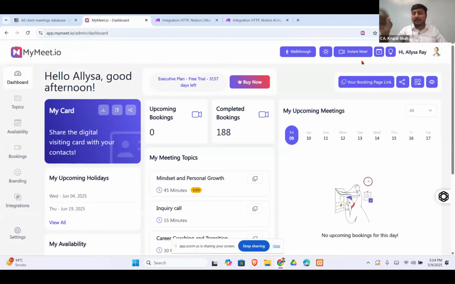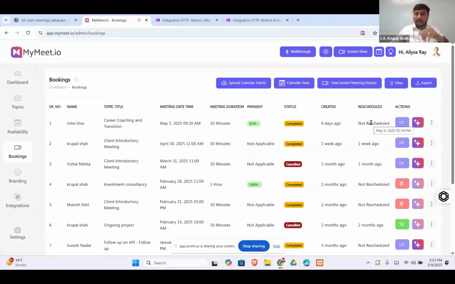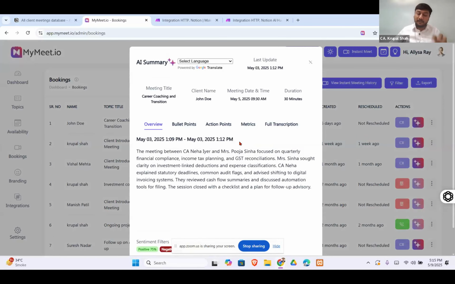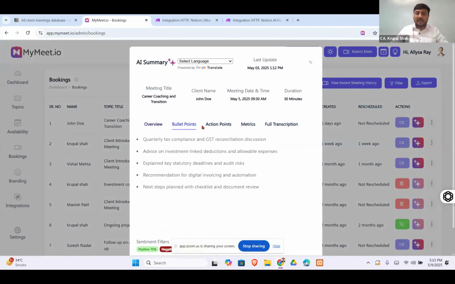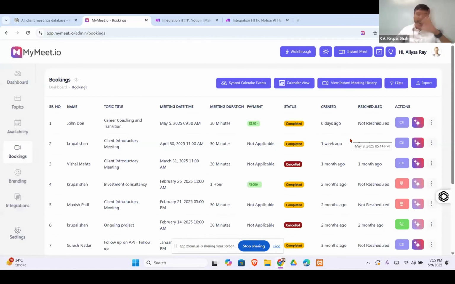Now what happens is every meeting that you are doing, you are just required to do from this platform. Once that meeting is over, you will be able to see each and every detail of your client interactions on this page. And on that side, if you see this button, this will give you the AI meeting summary of that particular meeting. So if you want particular details for a particular client, you can always go and check the details generated from here. No recording is required, nothing. It is automatically generated.